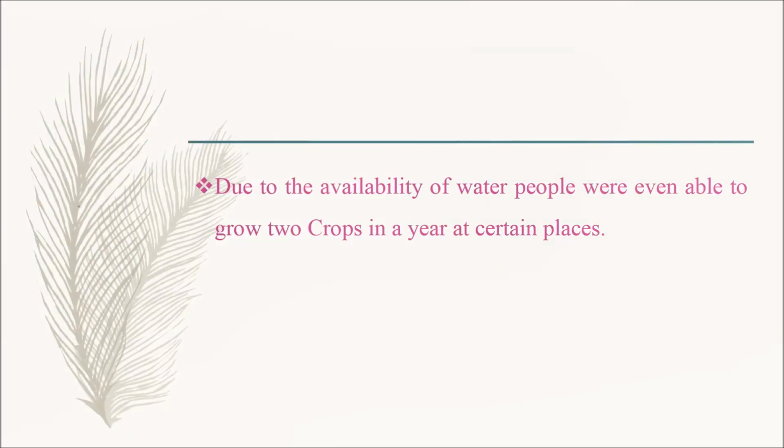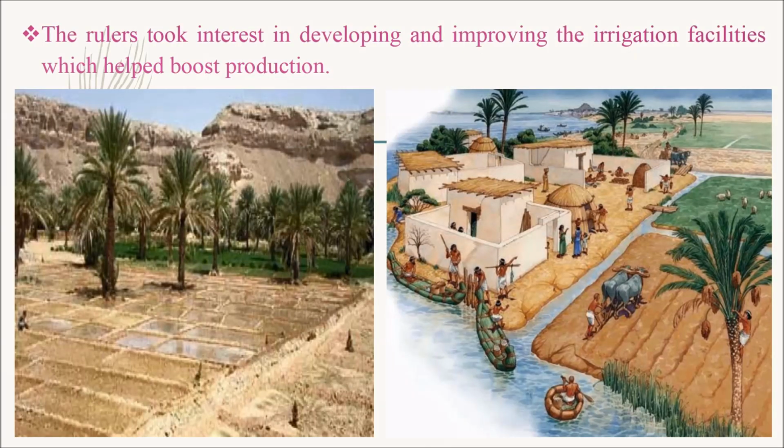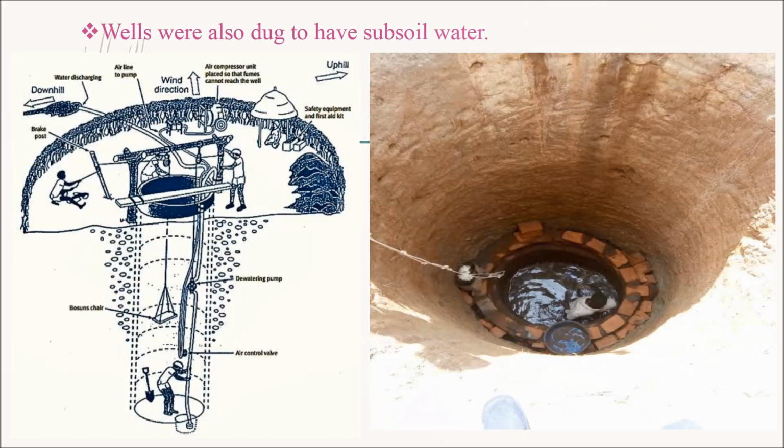Due to the availability of water, people were even able to grow 2 crops in a year at certain places. The rulers took interest in developing and improving the irrigation facilities, which helped boost production. Here we can see the pictures of irrigation system. Wells were also dug to have subsoil water.